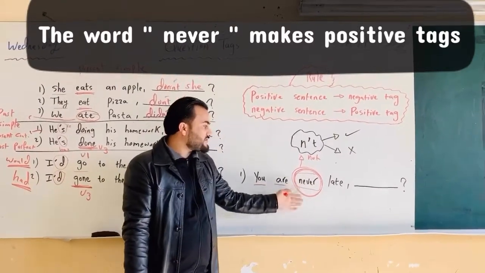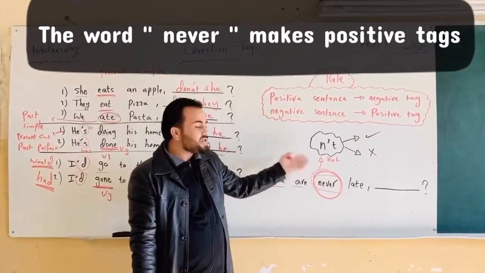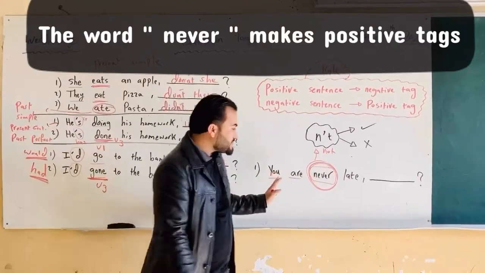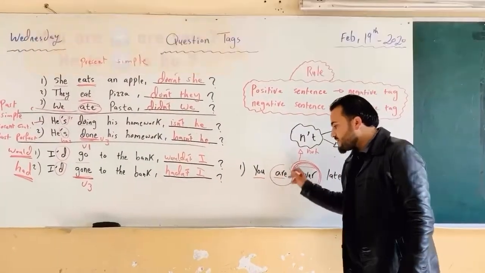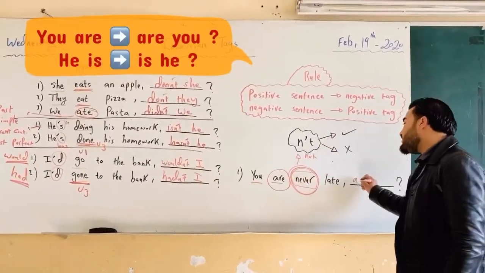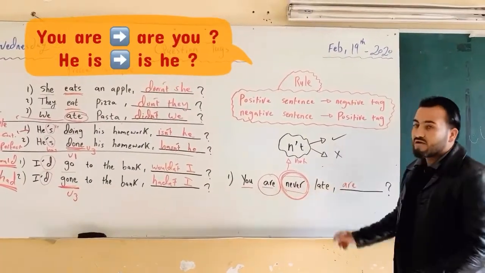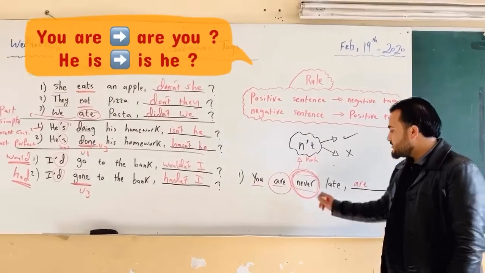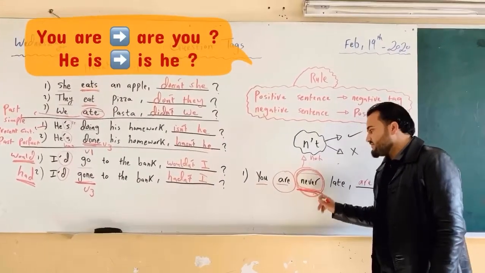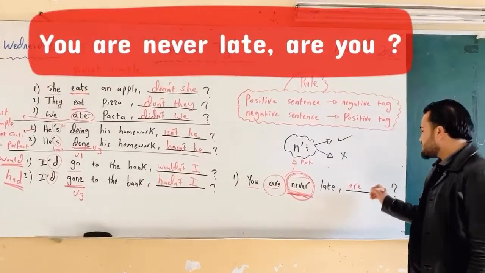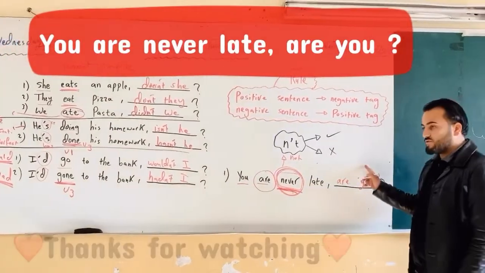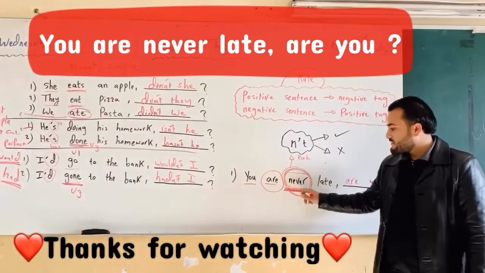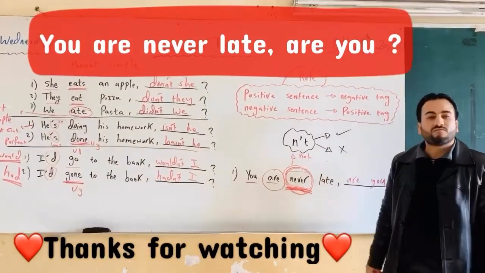Because here, never, it's like a negative sentence. So here, positive. We have here are. We have to use are, not aren't. Okay, why? Because we have here never. You are never late, are you? Not aren't you. Why? Because of never. Thank you very much.